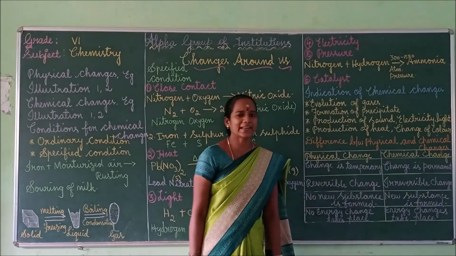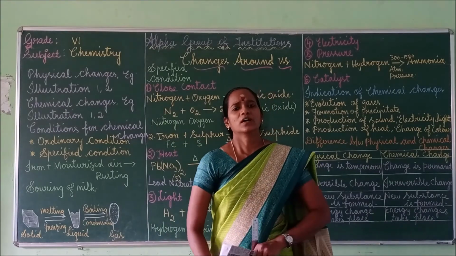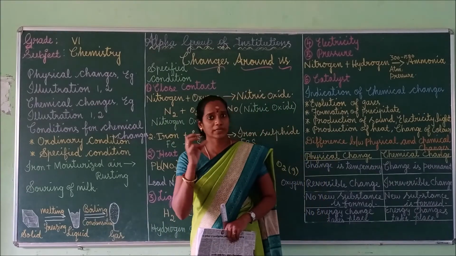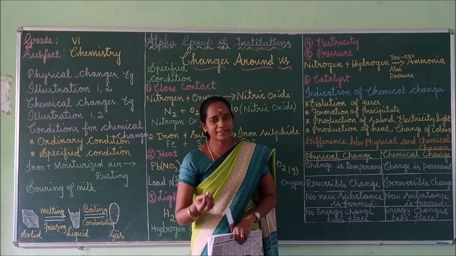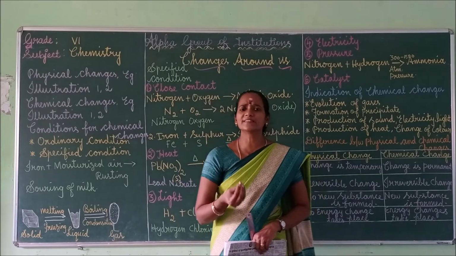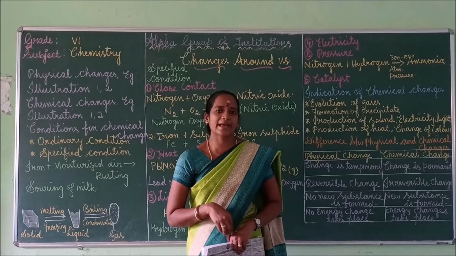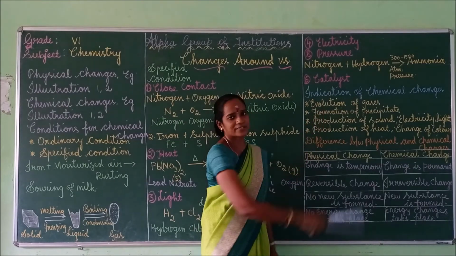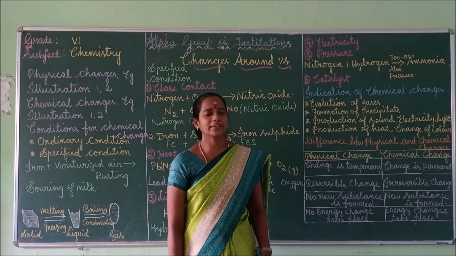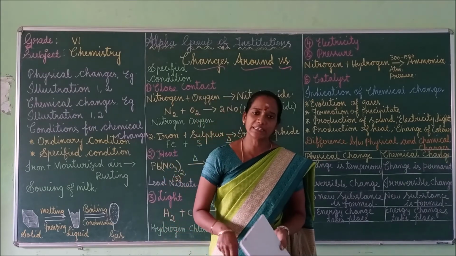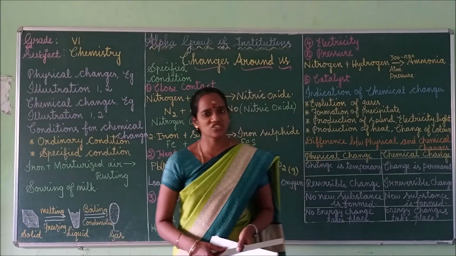Next we can move to catalyst. What is meant by catalyst? In some industries, catalysts are mainly used to speed up chemical reactions. Catalysts are nothing but chemical substances which are used to speed up the chemical reactions. So close contact, electricity, heat, light, pressure, catalyst, all these things are very essential for a chemical change to take place, right?